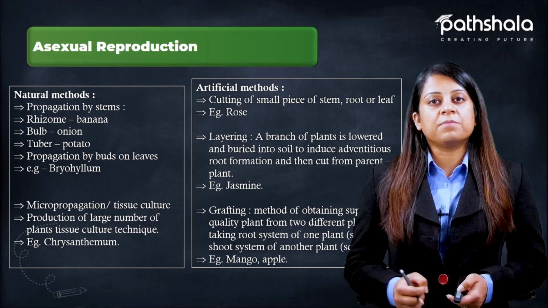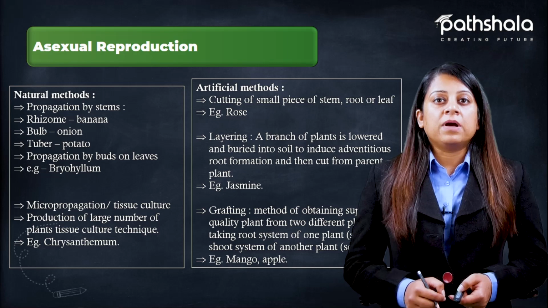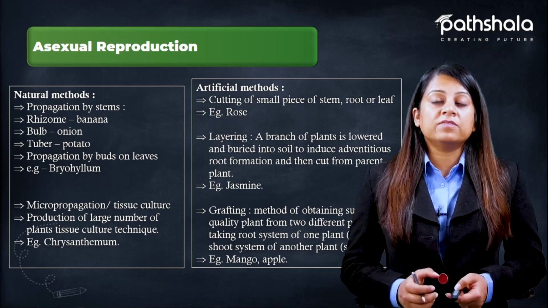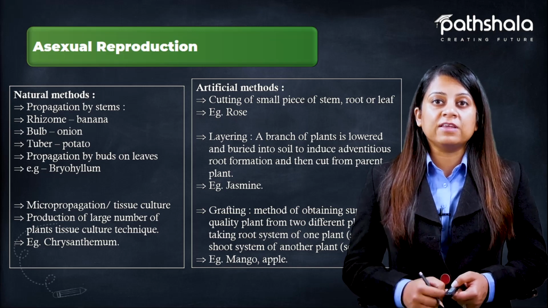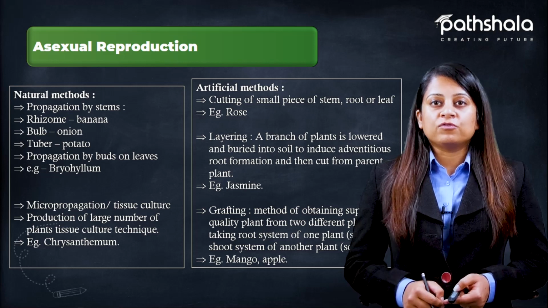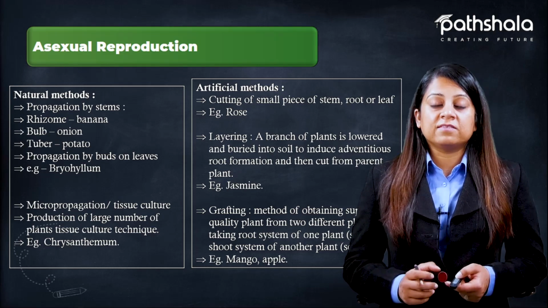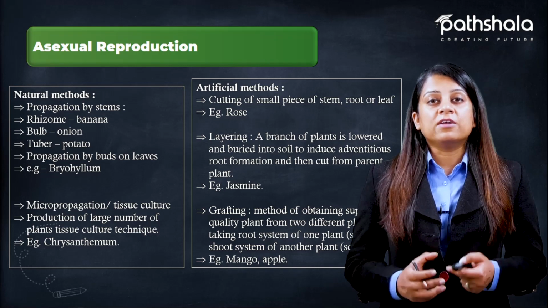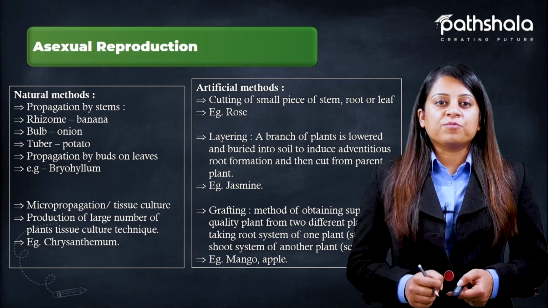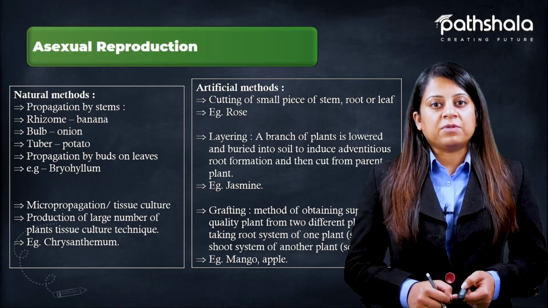This is basically propagation by stem in rhizome, banana, bulb, onion, tuber, potato, and propagation by buds that are found on the edges of the leaves, which takes place in bryophyllum. Micropropagation or tissue culture is the reproduction process that takes place under controlled conditions in a lab. It produces a large number of plants, for example chrysanthemum.